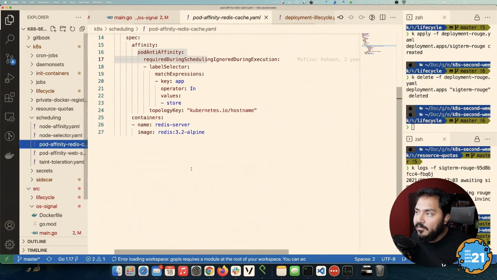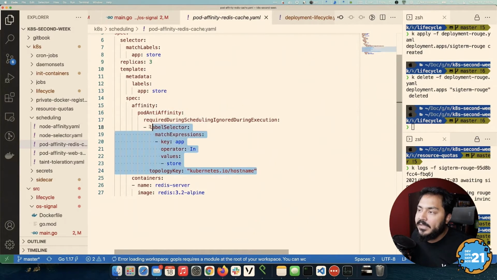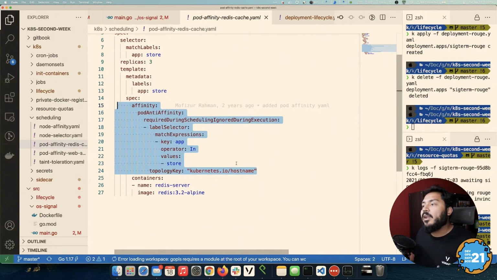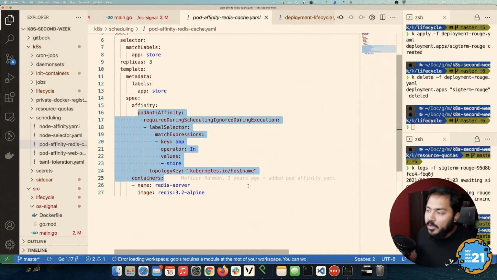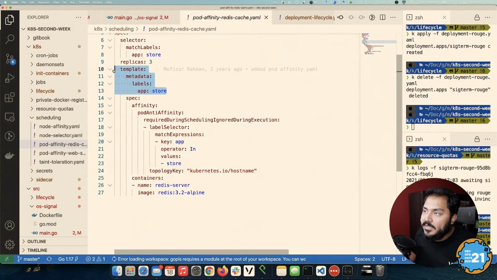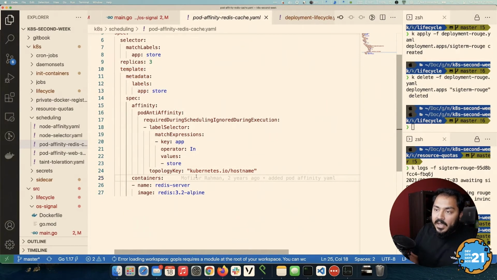You can also have pod affinity. So in this case, we're deploying Redis that we're going to use as a cache server, and we want to have a pod affinity. If you don't know what this is, we're doing something called pod anti-affinity. Because we're deploying this Redis cache server, we want to make sure our Redis servers are distributed. They are not next to each other. So in this example, let's say I have a 3-node Kubernetes cluster, and I deploy this Redis with this anti-affinity. What would happen is, the label itself is the same label that my Redis store has. Because they have anti-affinity against itself, they will be distributed in 3 different nodes, not the same node.